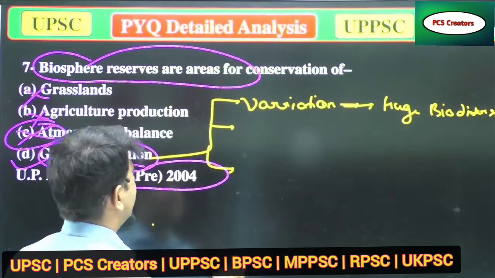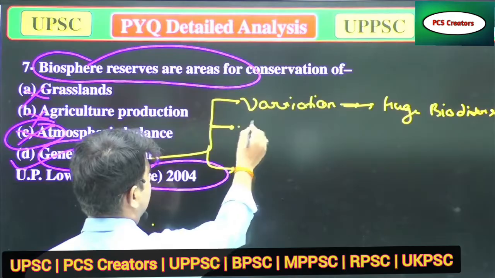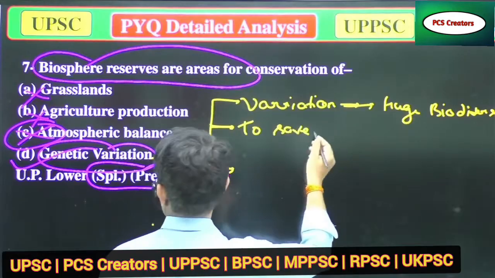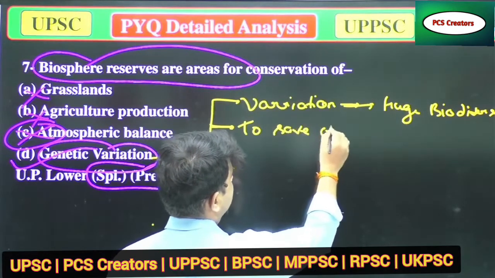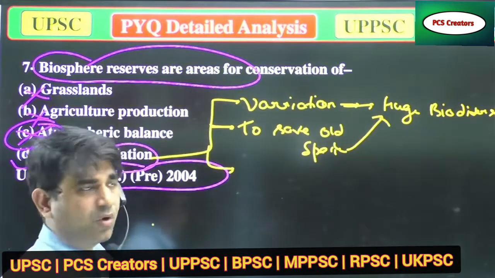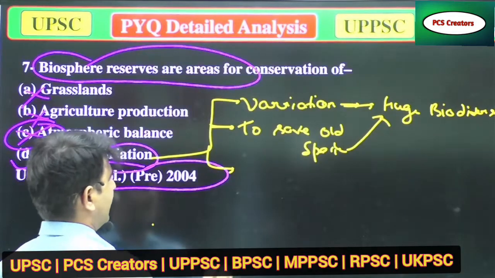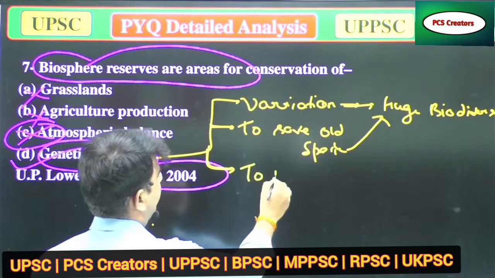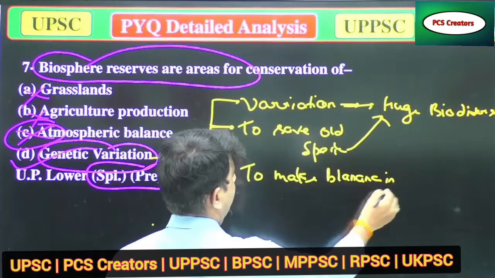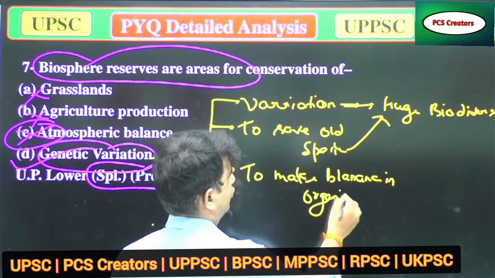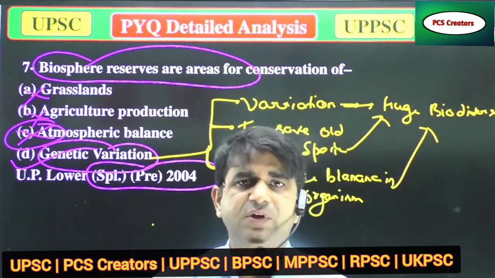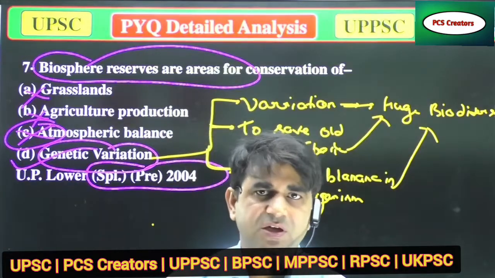So conserving variation, saving species, saving endangered species, or you can say saving old species, will also help in maintaining huge biodiversity. And next, making balance in organisms: when there is a balance in the organisms, that will also conserve our biodiversity. So this is all about it. Now we'll move to the next question.